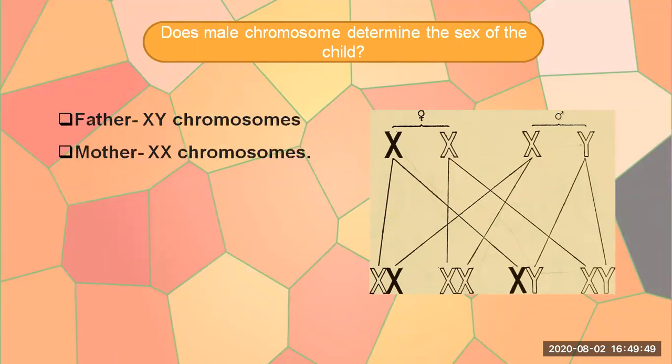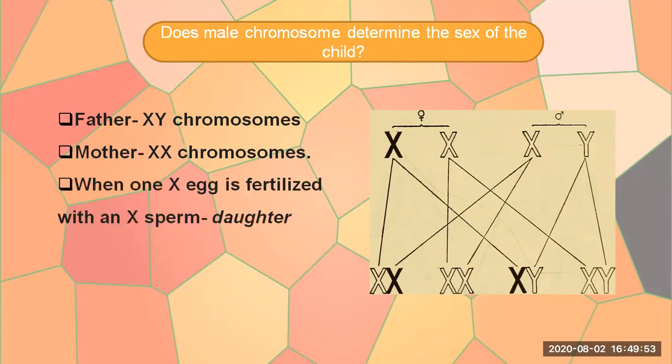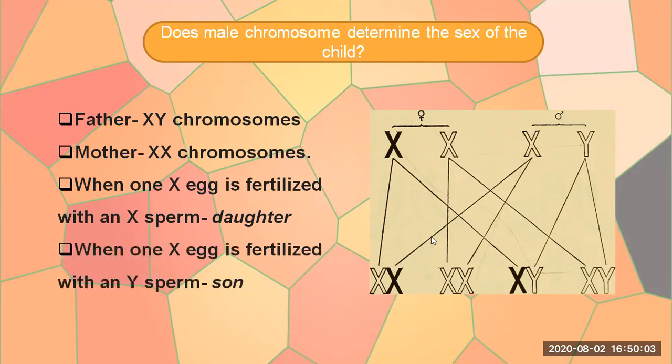So that's why we say the father has XY chromosome and the mother has XX chromosome. When the X chromosome of the egg cell is fertilized with the X chromosome of the sperm, a daughter is formed. Whereas when the X chromosome of the female fuses with the Y chromosome of the sperm, a son is born. And so we can say the sex of the child is determined by the chromosome of the father.